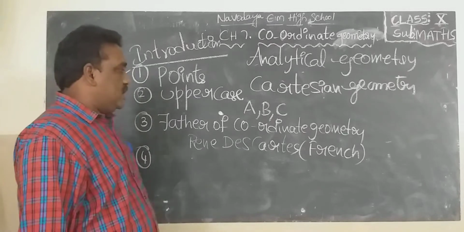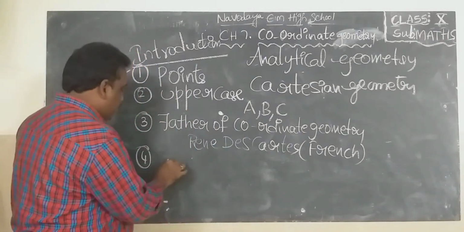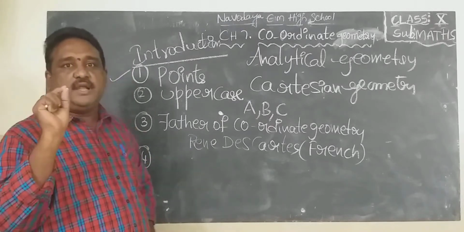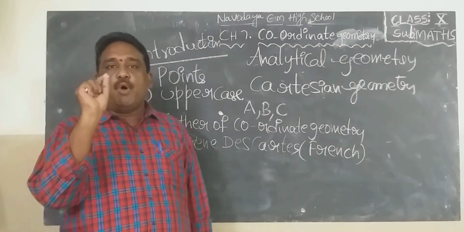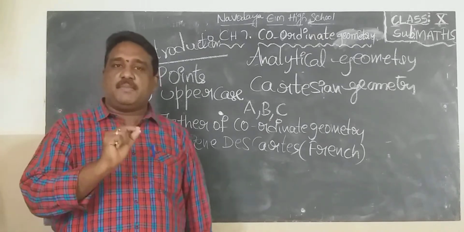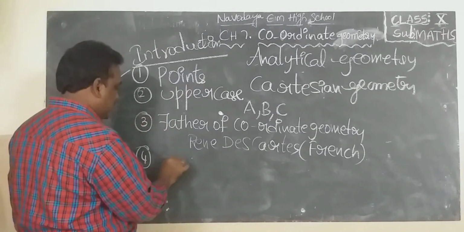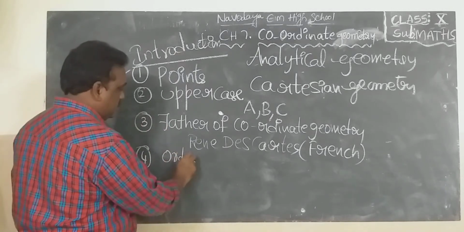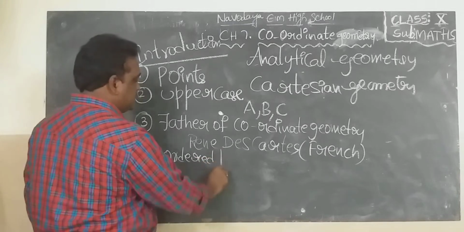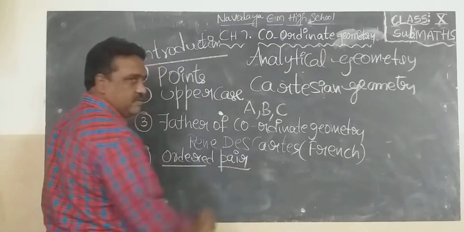Fourth point about coordinate geometry. What is point? Point is an undefined term. Point has no definition. Points are represented by uppercase letters. Point is nothing but an ordered pair. You know the definition of ordered pair: an ordered pair is nothing but a point.